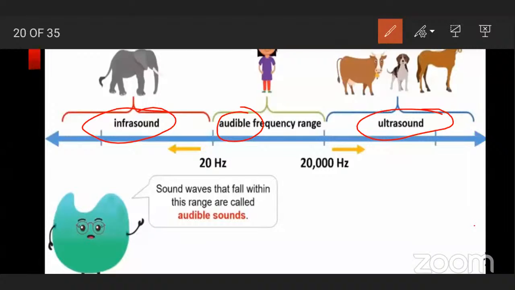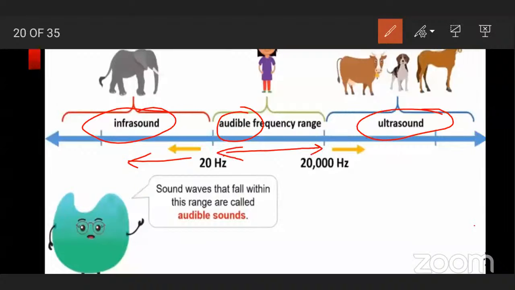Infrasound is a sound with a frequency less than 20 hertz. Audible sound is frequency between 20 hertz to 20,000 hertz.